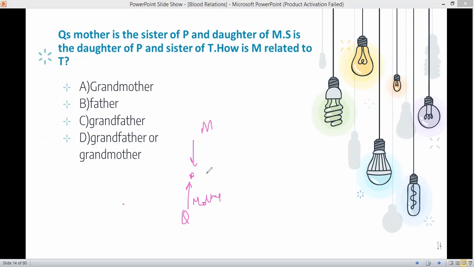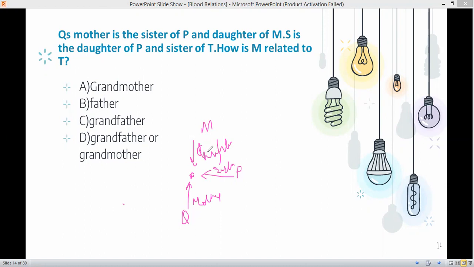Q's mother is the sister, this particular dot is sister of P, and daughter of M. So this particular dot is daughter of M. So from these three lines, what we got? Q's mother, this particular dot is sister of P and daughter of M.